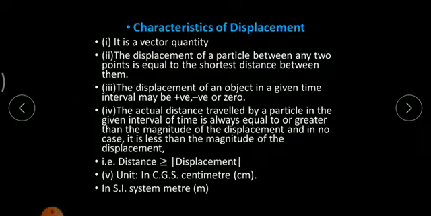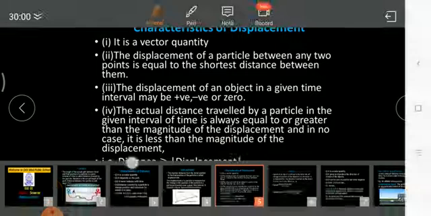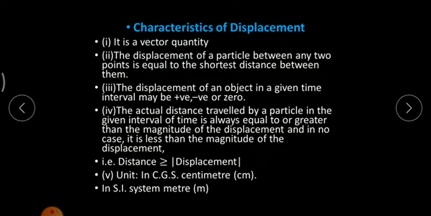Now the actual path, the actual distance traveled by a particle in the given interval of time, is always equal to or greater than the magnitude of the displacement. That is, we can simply say that distance is always greater than or equal to the magnitude of displacement. Now distance does not depend upon direction, whereas displacement depends upon direction.